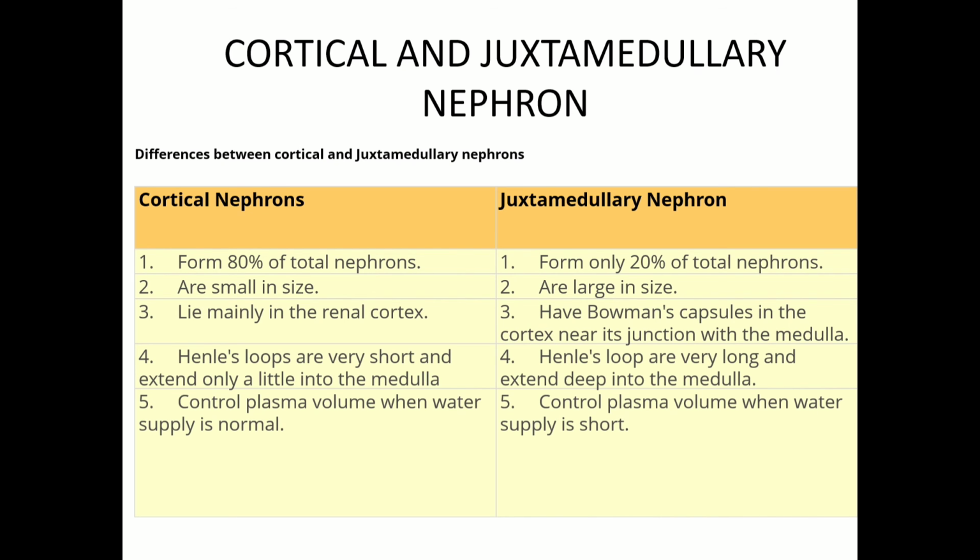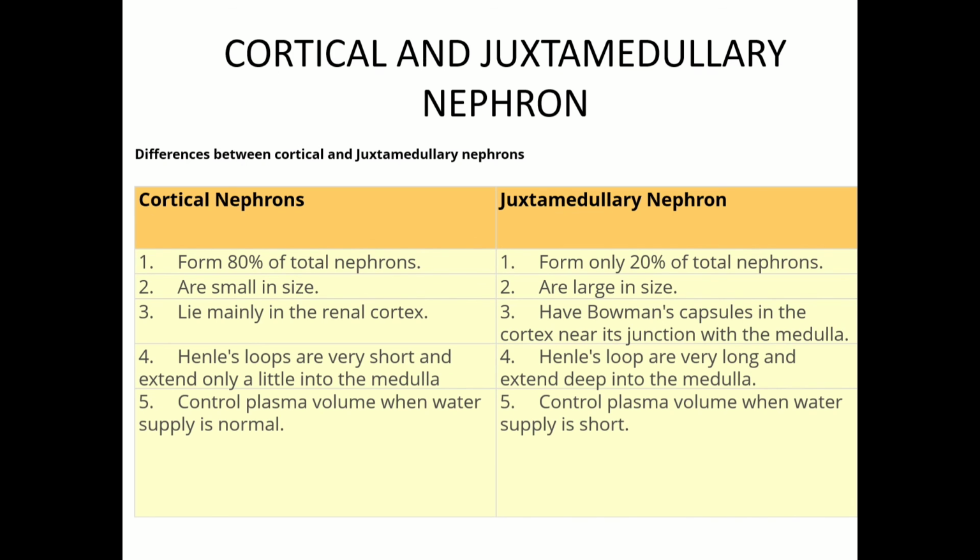So now we have two types of nephrons. So we have cortical and juxtamedullary nephrons. So what are cortical nephrons and what are juxtamedullary nephrons? Now, based on location, we have two types of nephrons here. We have cortical nephrons, we have juxtamedullary nephrons. Now, what are cortical nephrons?